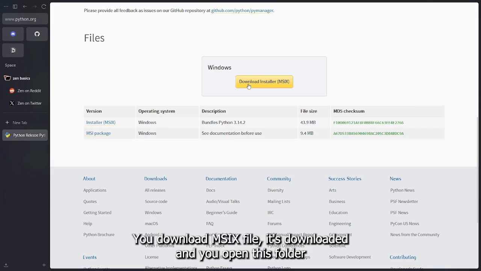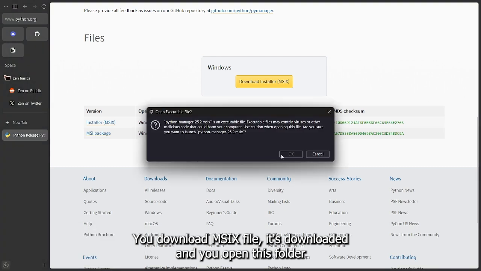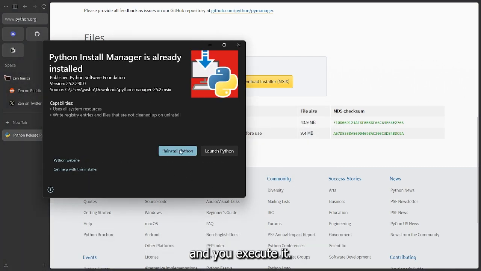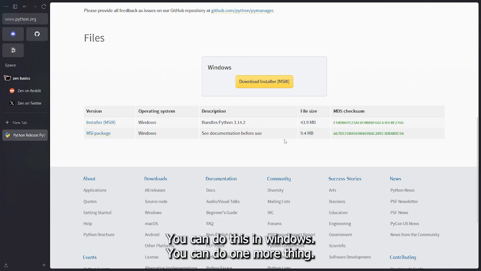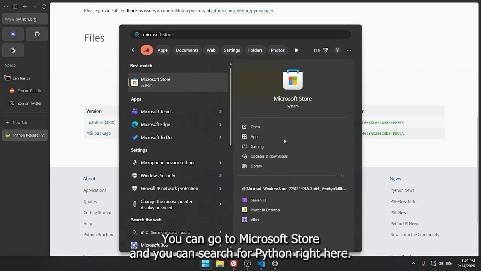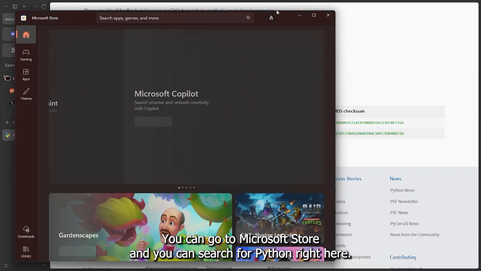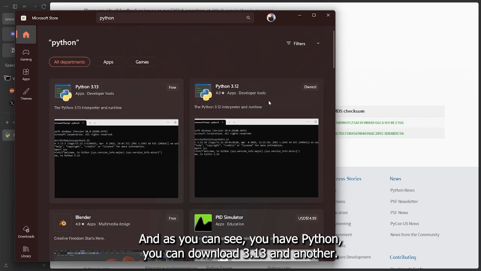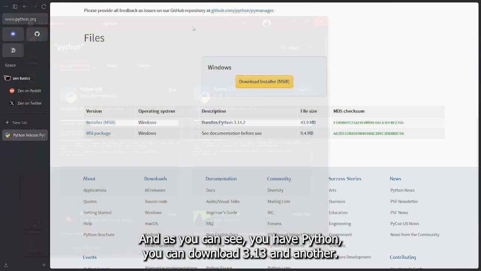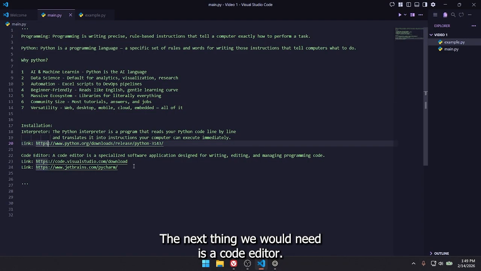You download an MSI file, and when it's downloaded, you open the folder and execute it. I already have Python installed. You can do this in Windows. You can do one more thing: go to the Microsoft Store and search for Python right here. As you can see, you have Python right here. You can download 3.13.